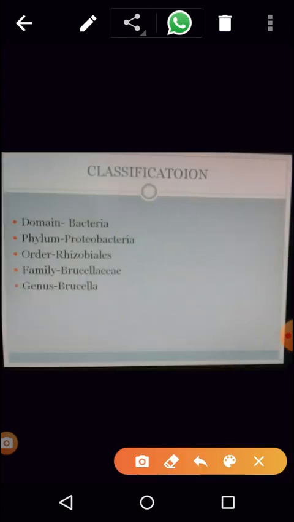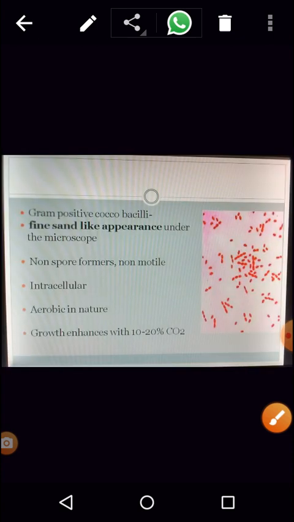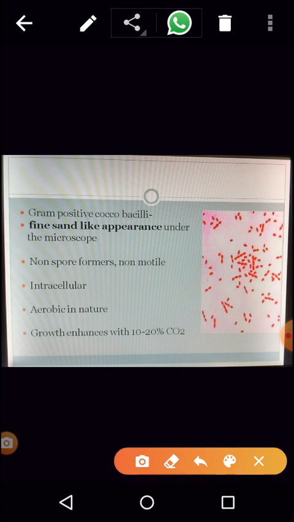Now, if you see the classification, it comes under domain Bacteria, phylum Proteobacteria, order Rhizobiales, family Brucellaceae, and genus Brucella. Now let us move on to the next one, that is its characteristics. This organism is gram negative. I'm so sorry, it is written gram positive, but it is a gram negative bacteria. It is cocobacilli in shape. It's not bacilli, not cocci, but it is cocobacilli.